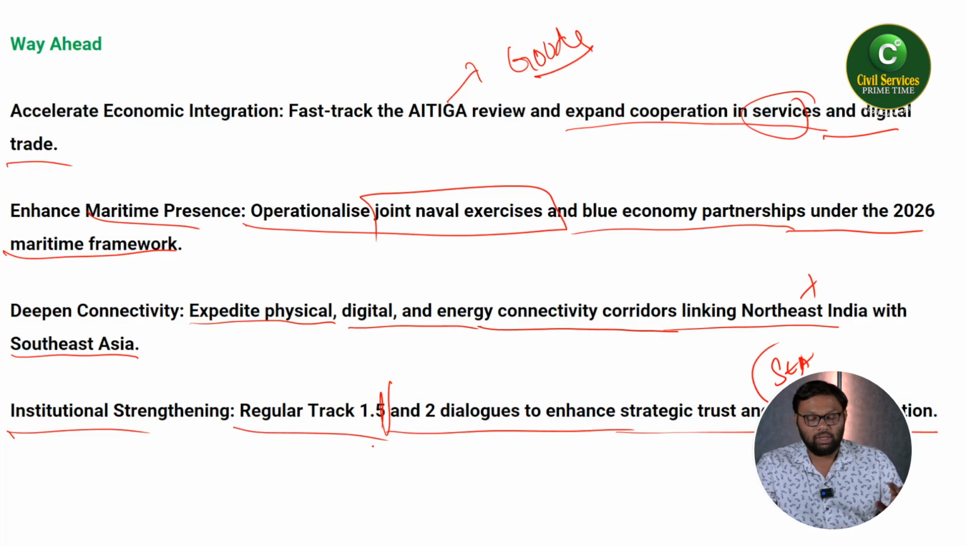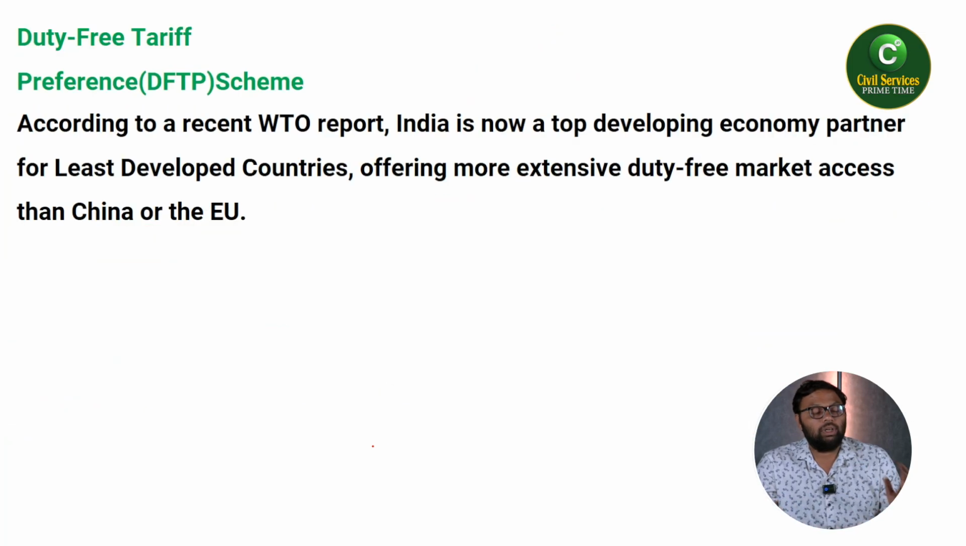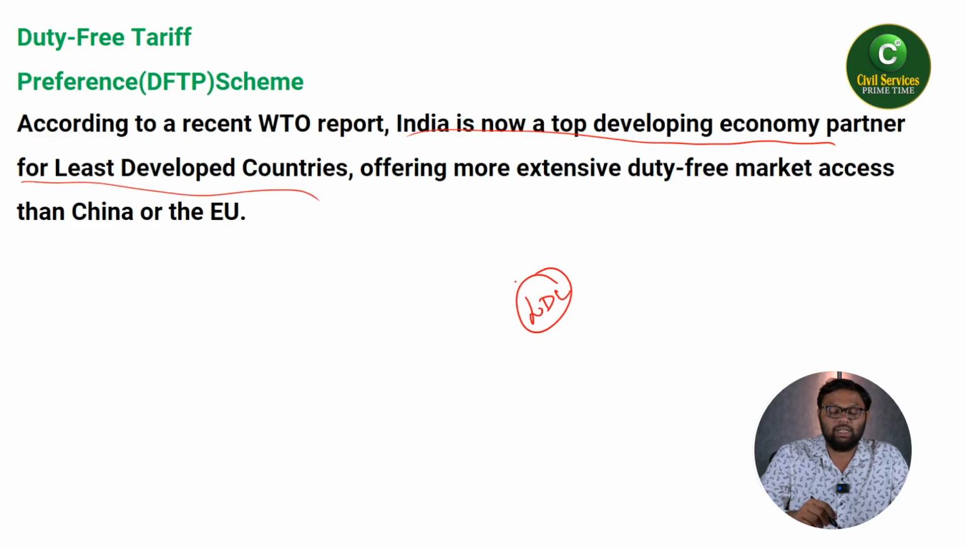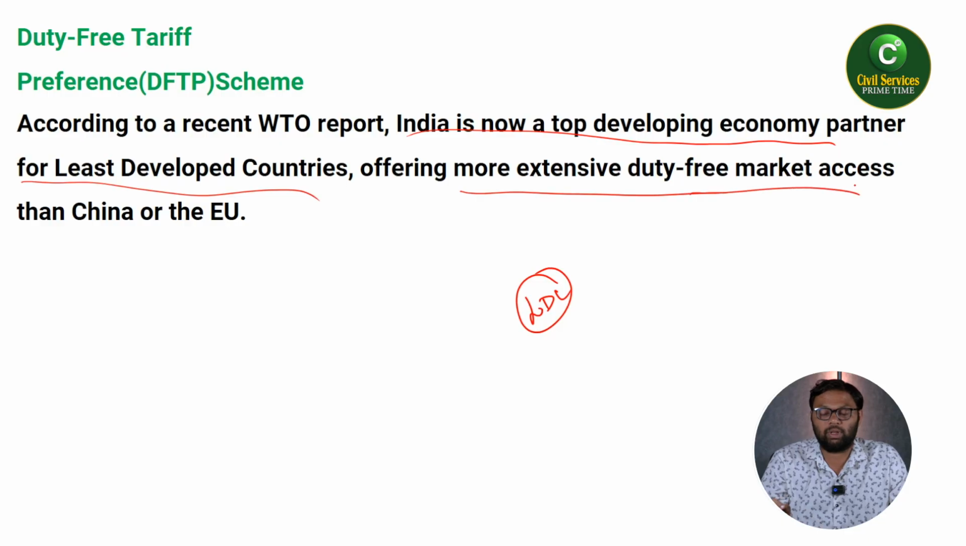That is the first one, regarding the India and ASEAN 22nd group meeting. Next one, the duty-free preference scheme. So what was the news all about? According to the WTO, India is now the top developing economy partner for least developed countries, with LDC countries offered more extensive duty-free market access than by China or the EU.